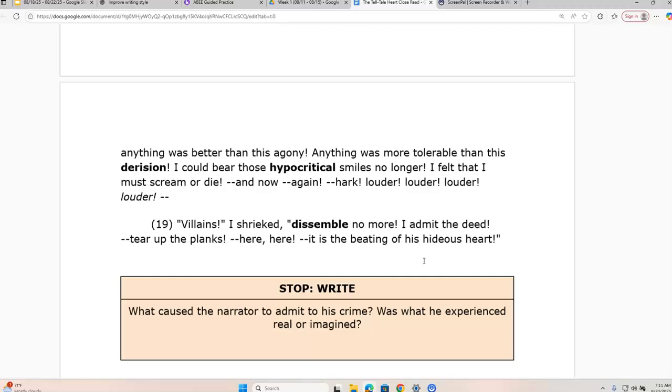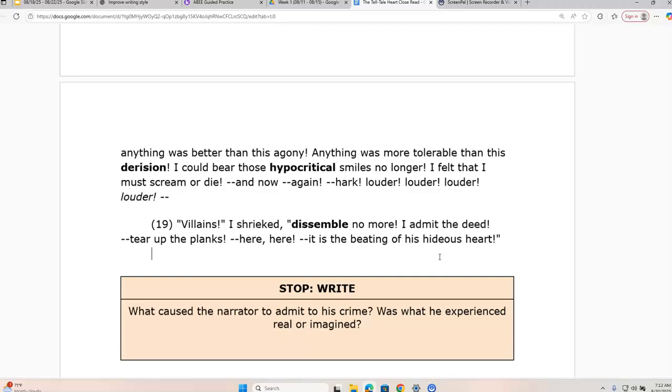And also, when we are citing text evidence, we really only want a couple of sentences from the text. And I know that paragraph 19 doesn't look to be a super long paragraph, but there are several sentences here. And so we're going to try to pull out the piece of evidence that is the strongest and most clearly shows that this is where he commits to the crime.